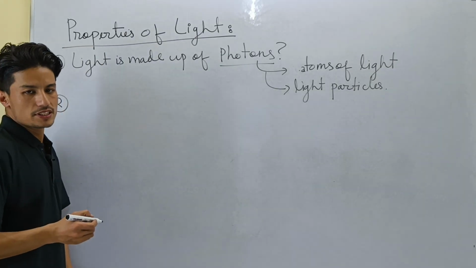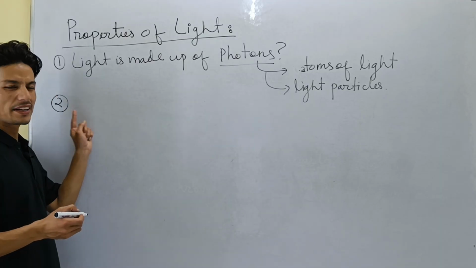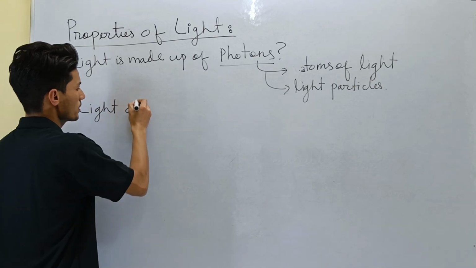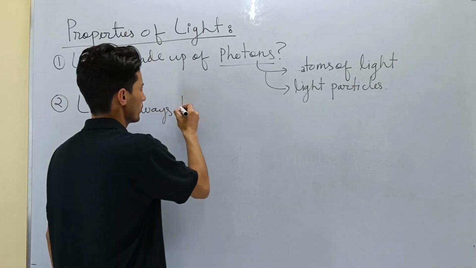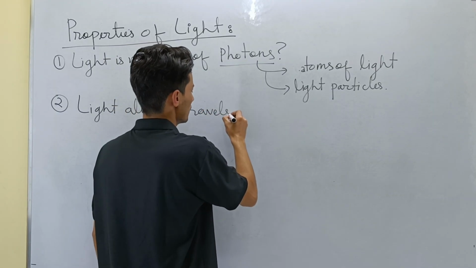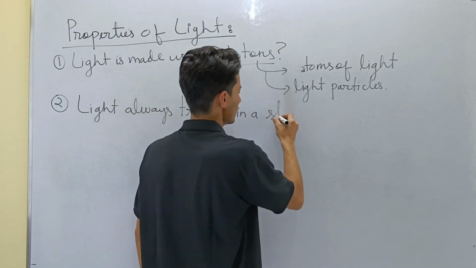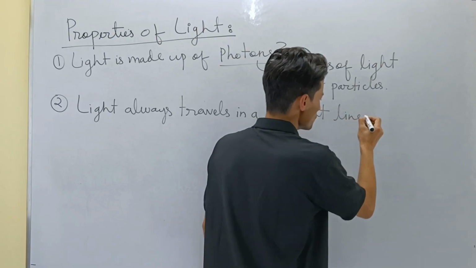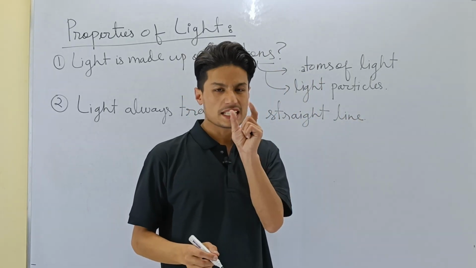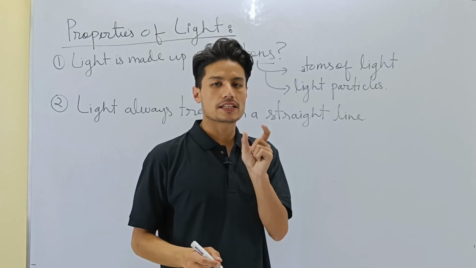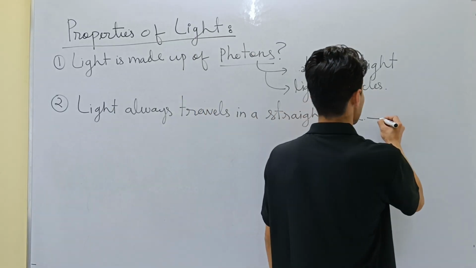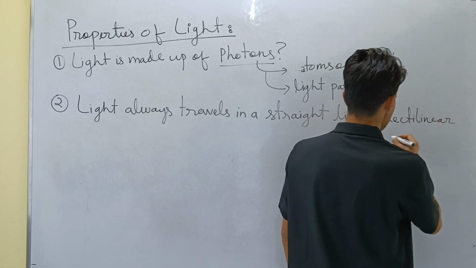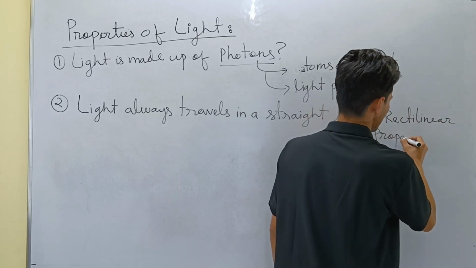All right, then point number two, what will be point number two? That light always travels in a straight line, which we call the rectilinear propagation of light. So light always travels in a straight line. This property of light has a single name to it. The name is called rectilinear propagation.